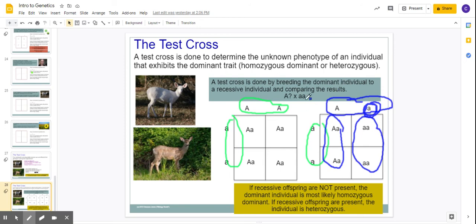But anyway, this is a test cross. It allows you to determine the genotype of the unknown deer here. We don't know if he's big A, big A, or big A, little a. And again, if we did get albino in the second generation, then we know that he was a carrier. A carrier is someone who has the gene, but they have a dominant gene that masks, you could say, the disorder or the recessive gene.